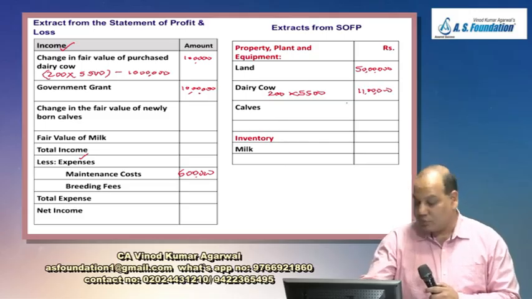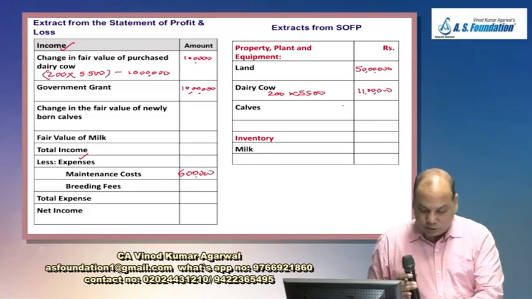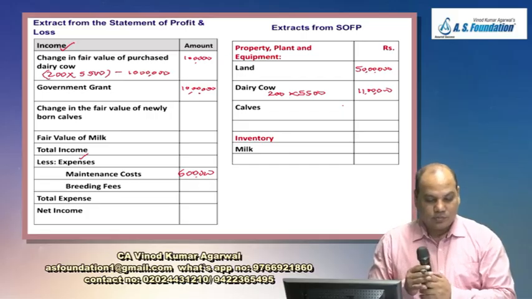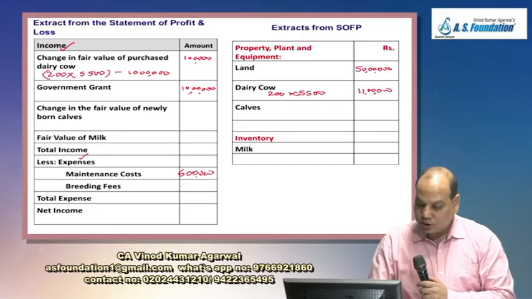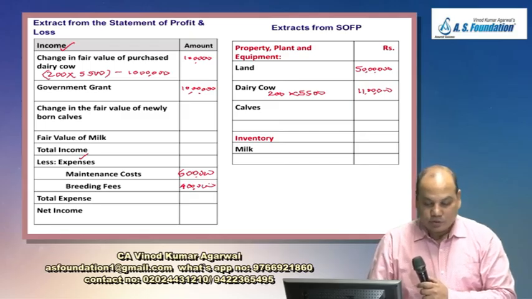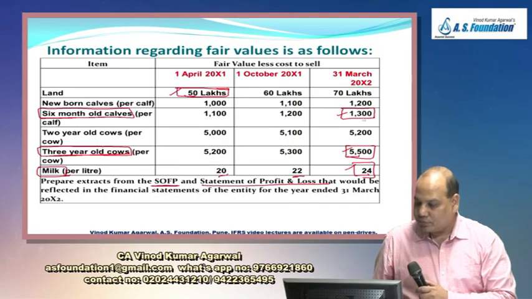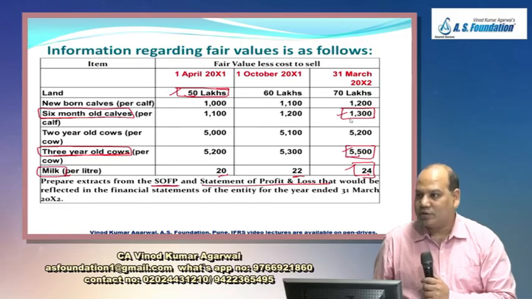Second effect, valuation. What is the next cost they have incurred? Breeding fees. Breeding fees is 4 lakh. We'll write here. This is an expense. Then 100 calves were born. What is the value of these calves on 31st March? This figure will take 1300. Or you want to take this newborn 1000. If you take this is also right, but then you have to increase it by 300 in any case.